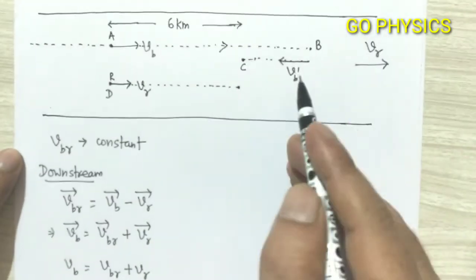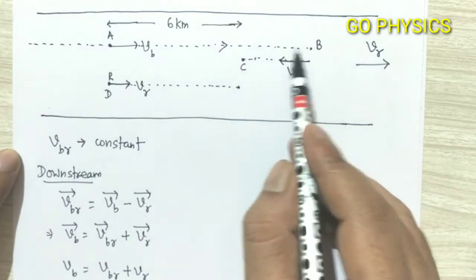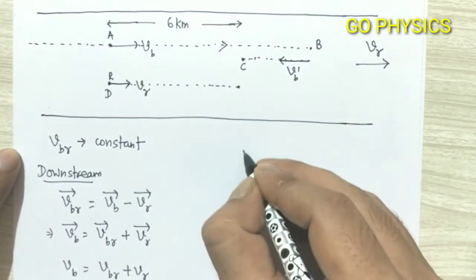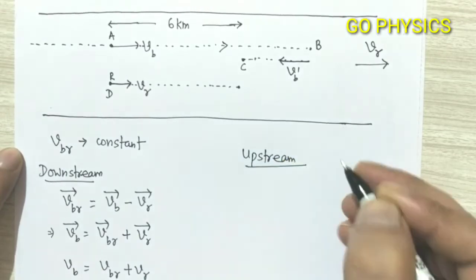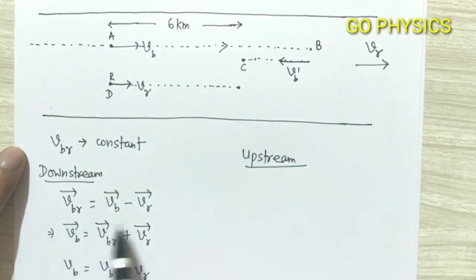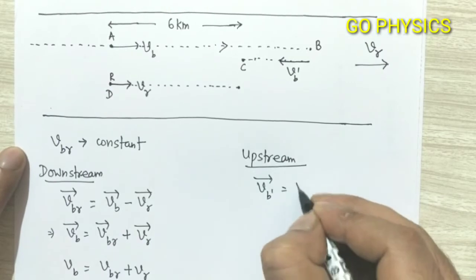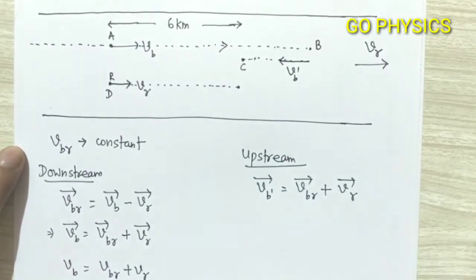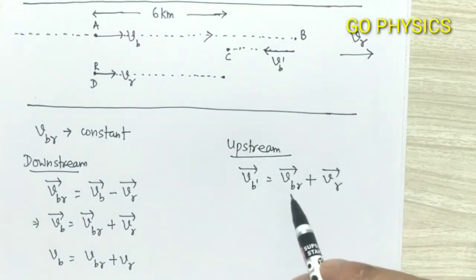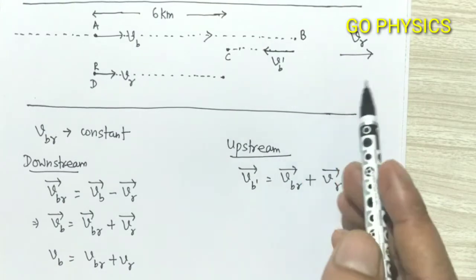Now we will see it during upstream motion, that is motion BC. So during upstream, I will apply the same formula. VB dash vector equal to VBR vector plus VR vector. Now velocity of boat with respect to river is leftward and velocity of river is rightward.